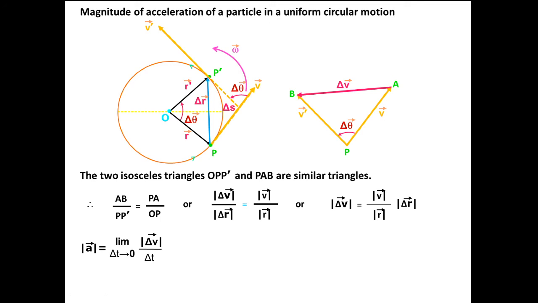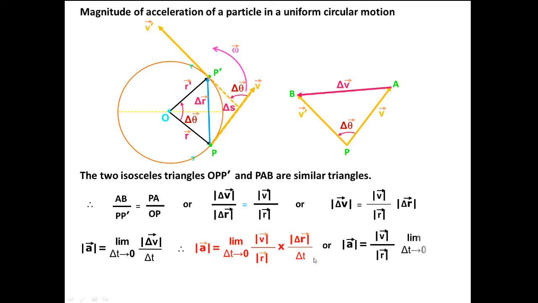If we substitute the value of del V, what do we get? Acceleration equals limit del t tends to 0 of V by R into del R by del t. If we take V by R out, we can write this as V by R times limit del t tends to 0 of del R by del t, and this del R by del t is displacement by time.